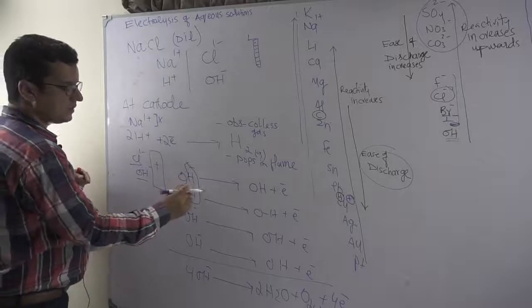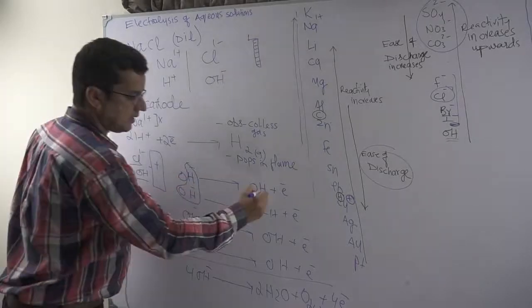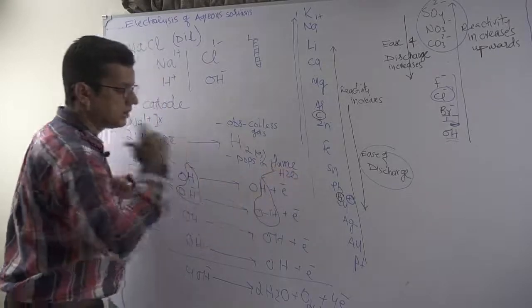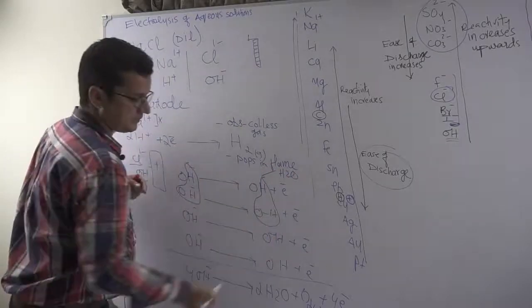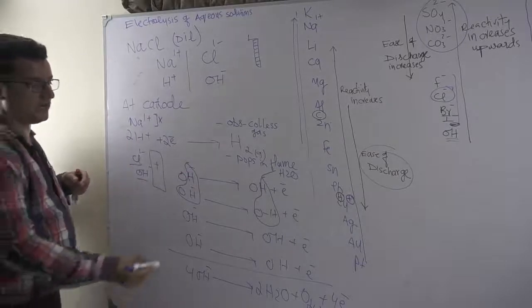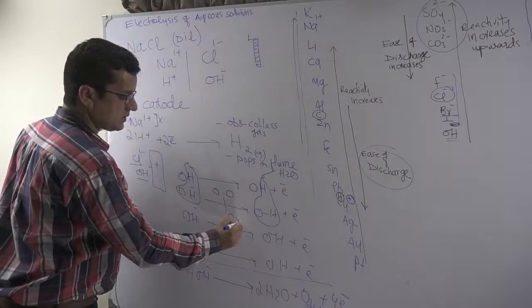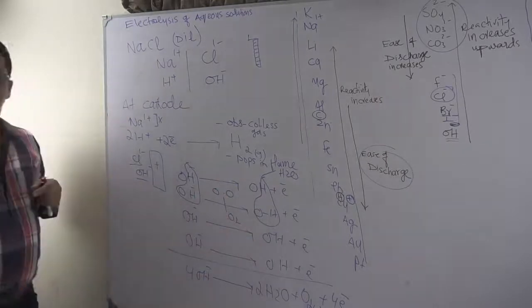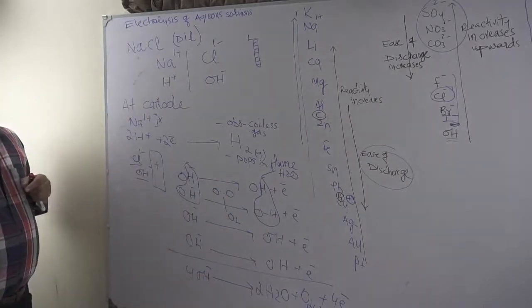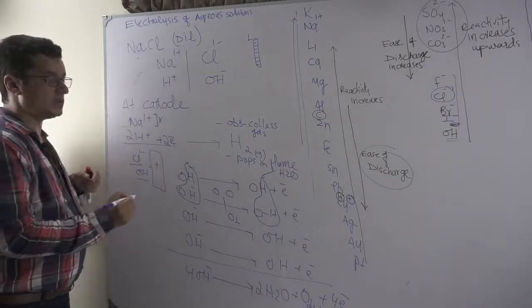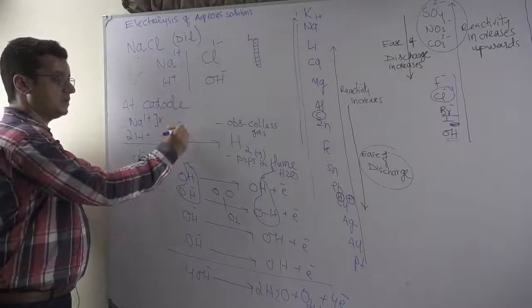It turns in the form of what? H2O. Same here. So we have 2 water molecules, and the left behind oxygen basically should combine with each other, turns to what? Oxygen gas. So at anode there is loss of electron. Electrolysis is always an application of redox; at cathode electrons are gained, gain of electron.